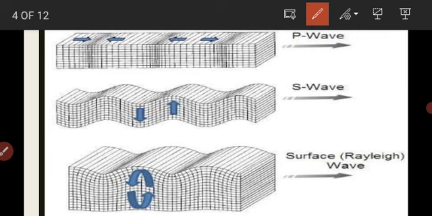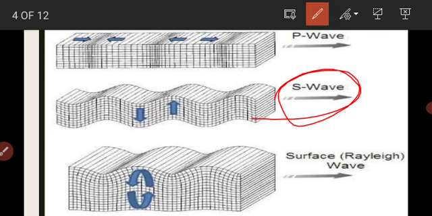The P waves are similar to sound waves, and they travel through gaseous, liquid and solid materials. The S waves arrive at the surface with some lag, and these S waves are also called the secondary waves. An important fact about the S waves is that they can travel only through solid materials.